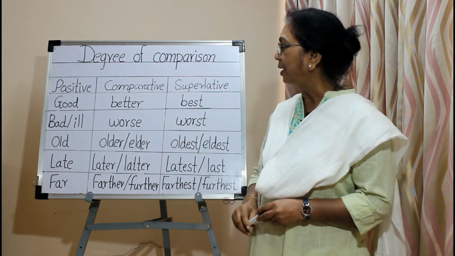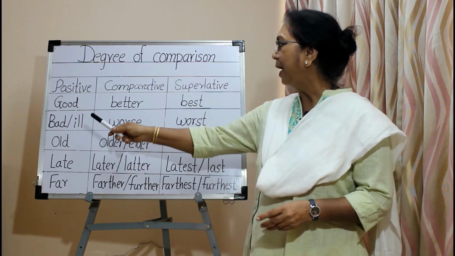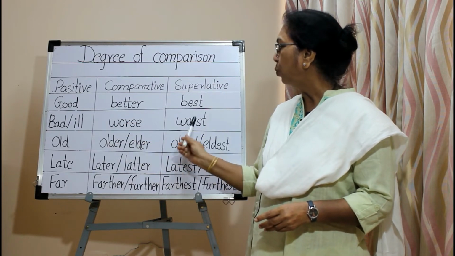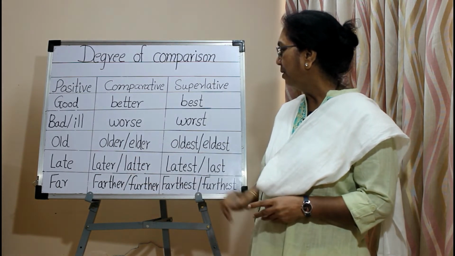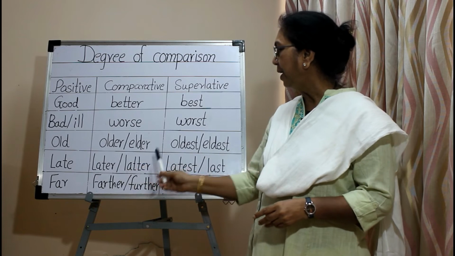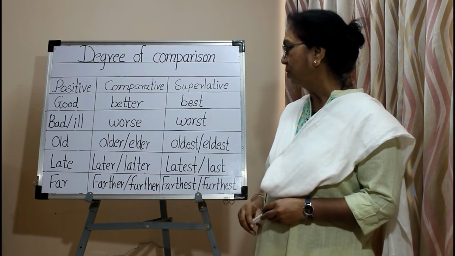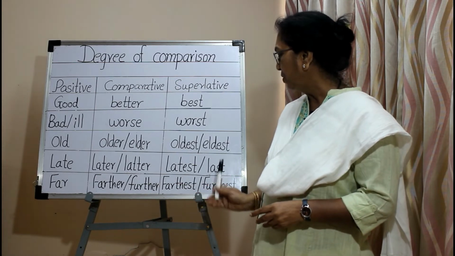For example, good, better, best; bad, ill, worse, worst; old, older, elder, oldest, eldest; late, later, latter, latest, last; far, farther, further, farthest, furthest.